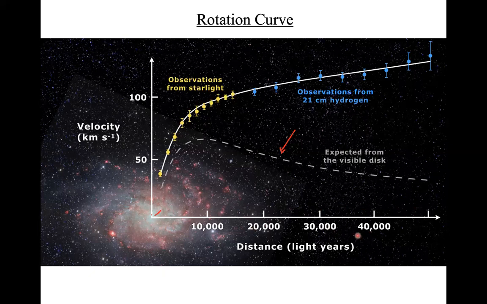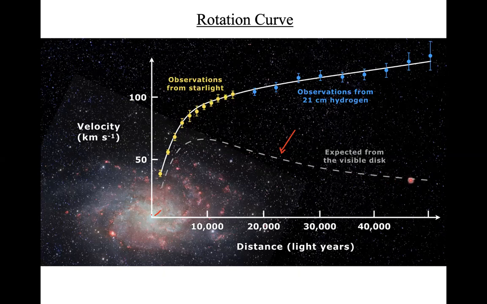And this axis is the distance from the center of the galaxy in light years. When it goes up to 40,000 and 50,000 light years, the density of visible matter is decreasing. And what we expect is, when the matter is decreasing, this rotational curve should go down like this.